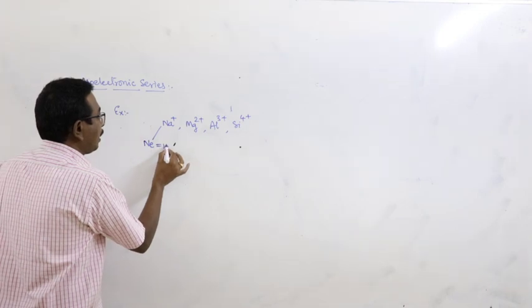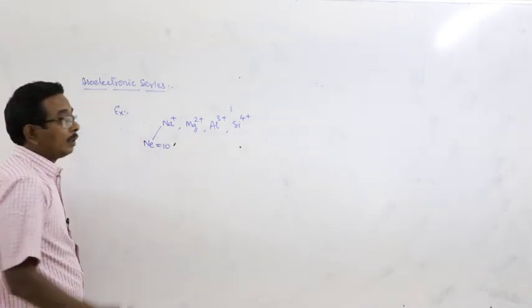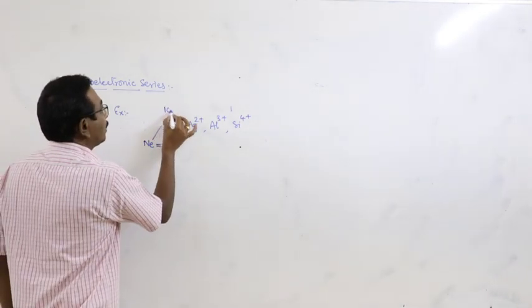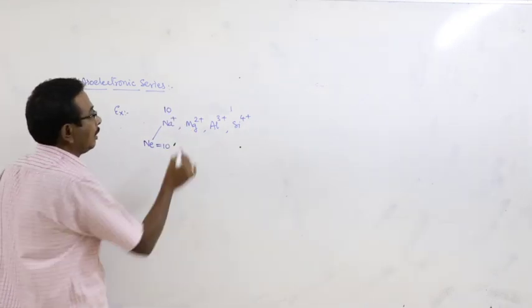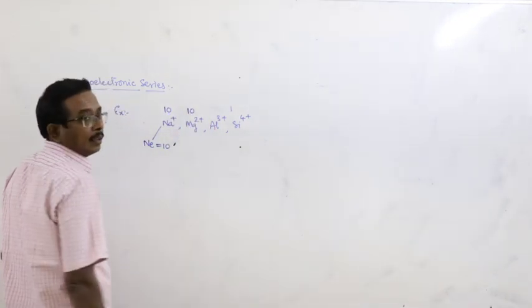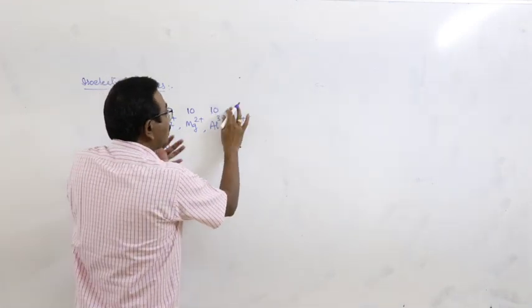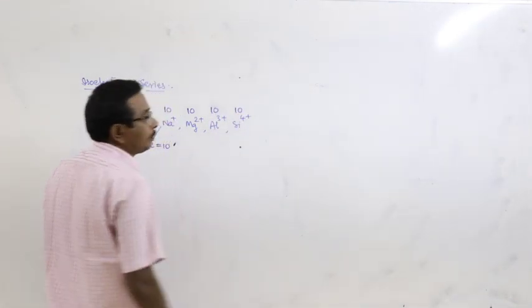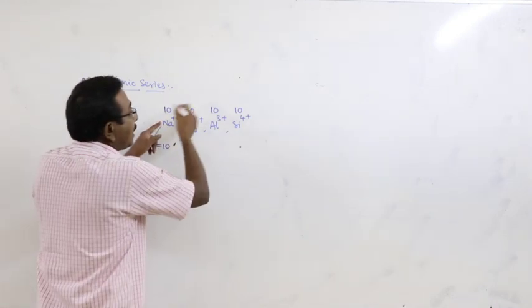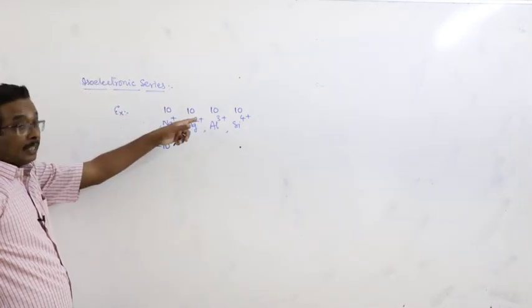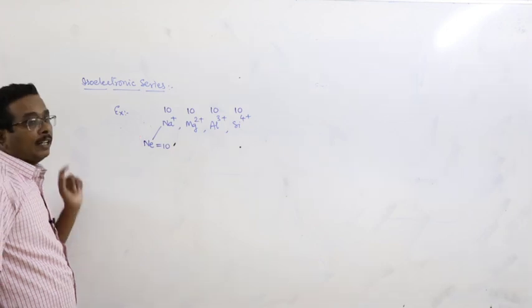Neon atomic number 10. Sodium Na plus 11 minus 1 is 10, 12 minus 2 is 10, 13 minus 3 is 10, 14 minus 4 is 10. These are all the cations of different elements, but they have the same number of electrons, just like neon.